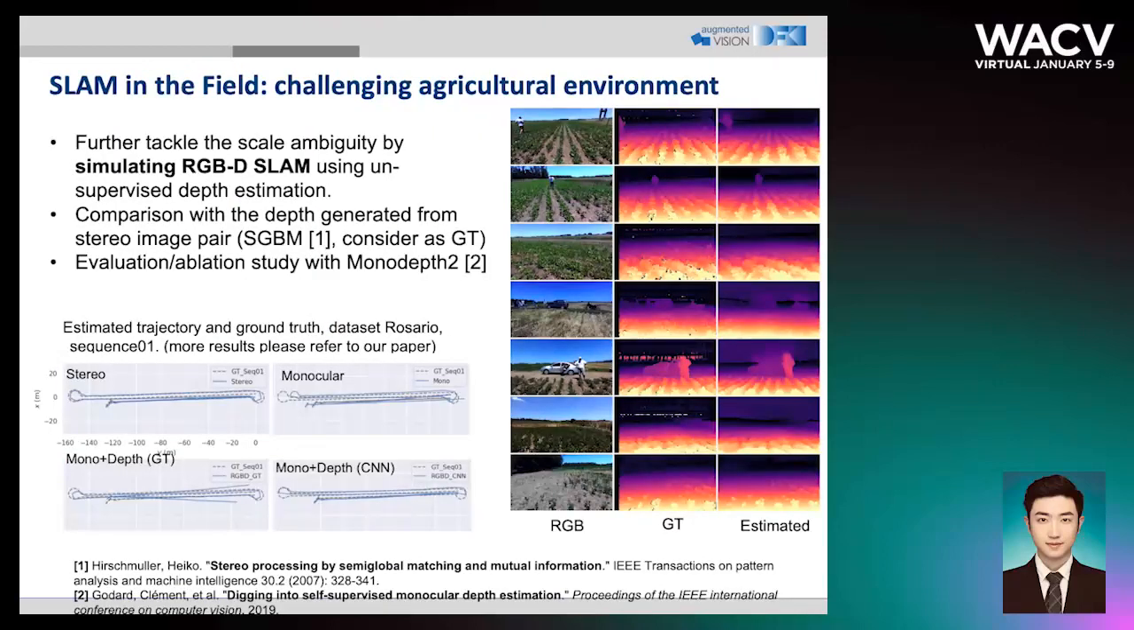Further, it is very interesting to evaluate unsupervised depth estimation on such an agricultural dataset, while most current works are focused on datasets like KITTI. Along with monocular SLAM, we are able to simulate RGBD SLAM to tackle the scale ambiguity. Since there are stereo image sequences available from the dataset, we train Monodepth2 on the image sequence of the right camera and evaluate depth estimation and simulate RGBD SLAM on the image sequence of the left camera.